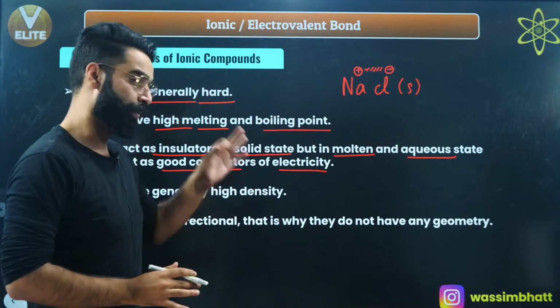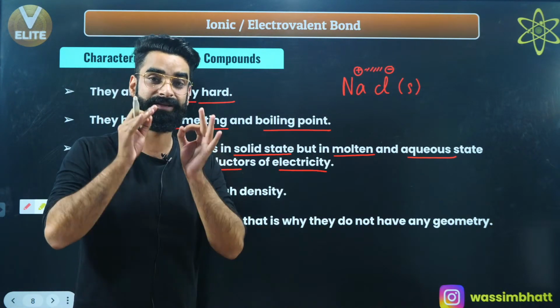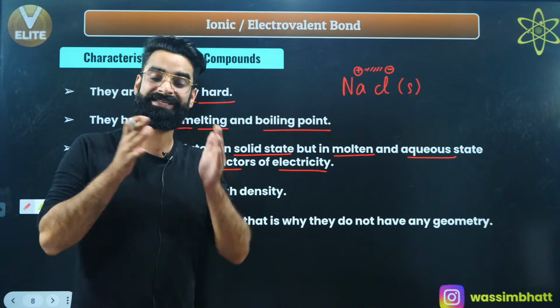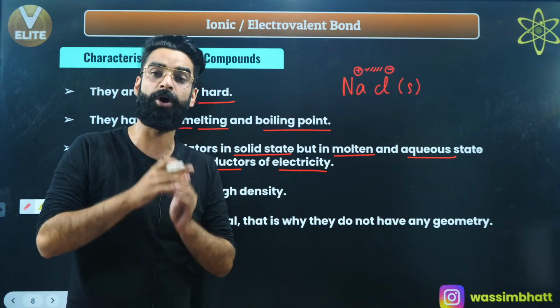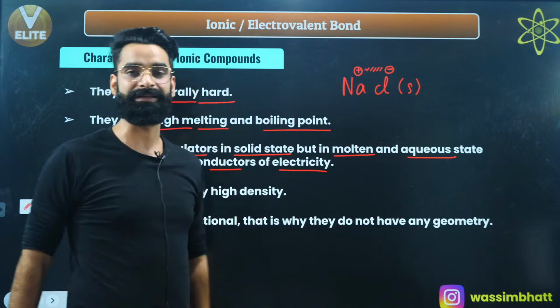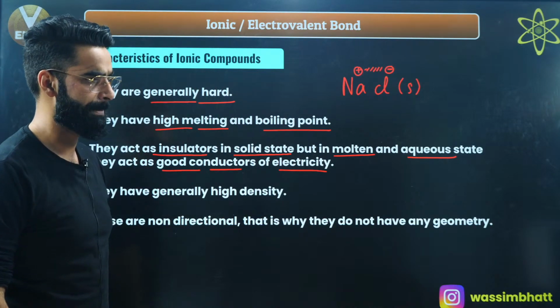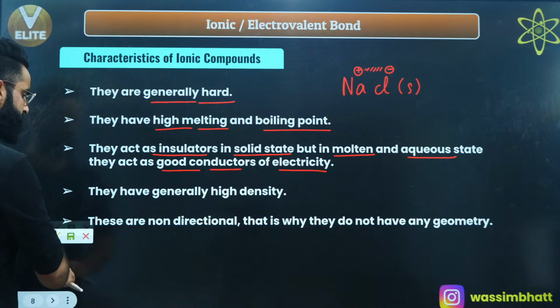So remember, when the ionic compound is present in the solid form, it acts as an insulator. But when the same ionic compound is in molten form or aqueous form, it acts like a conductor, right? I'm sure it's clear to everyone. Yes? Let's move on and talk about one more thing.